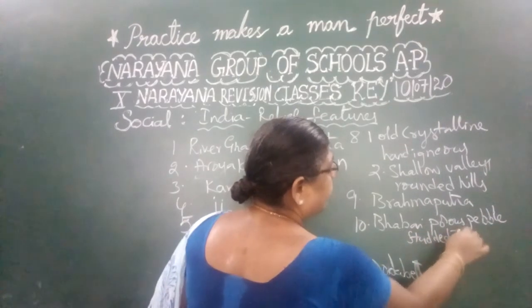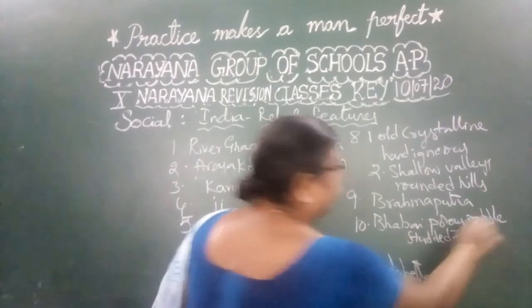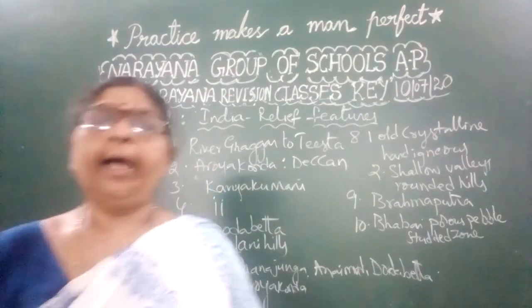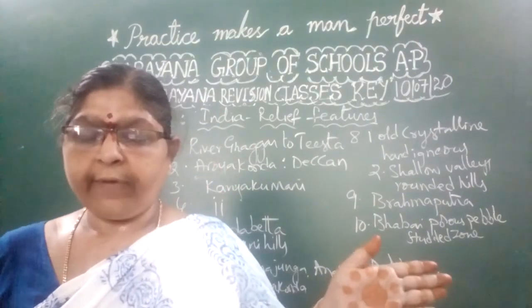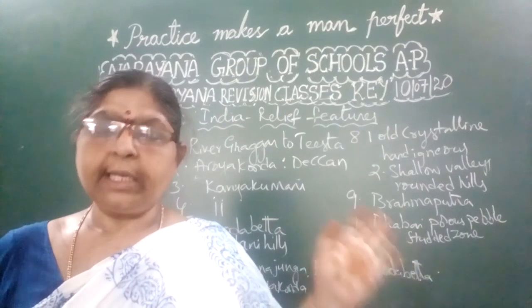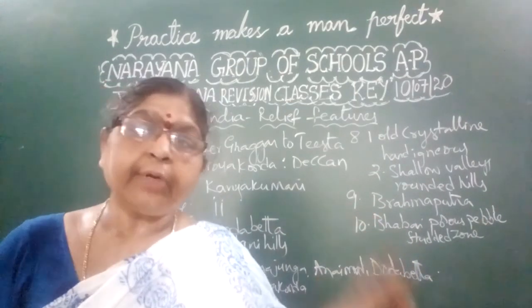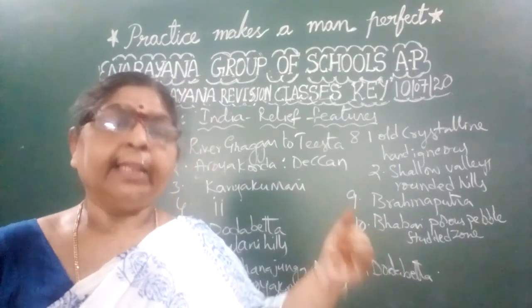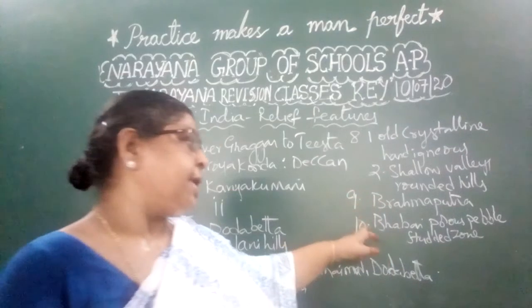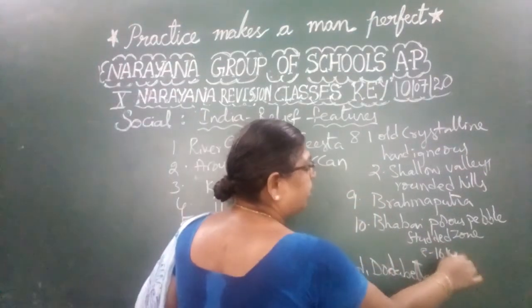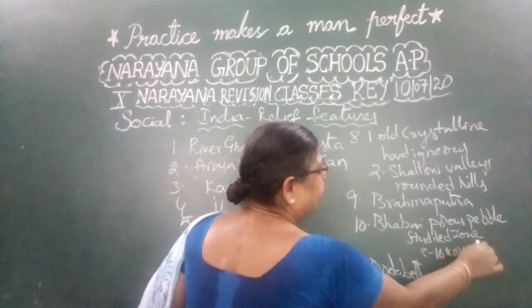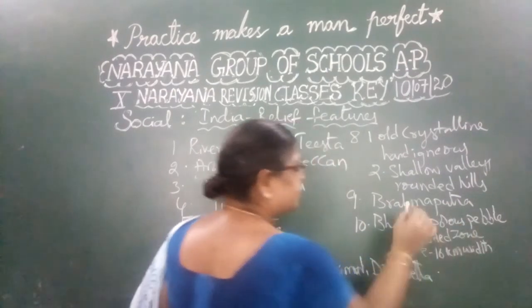Pebbles, small rocks are there, extending in a width of 8 to 16 kilometers near the foothills of the Shivaliks. We call this Bhabar.